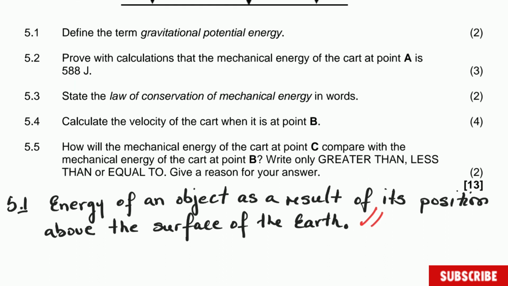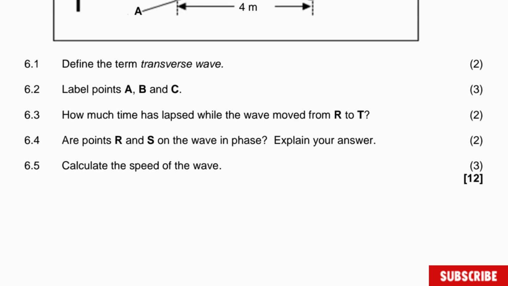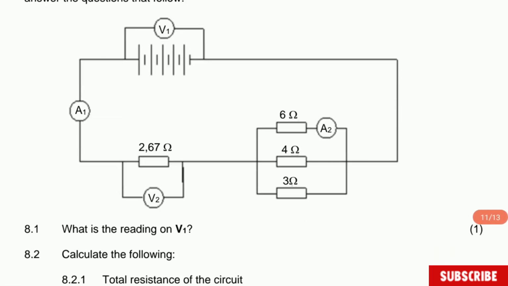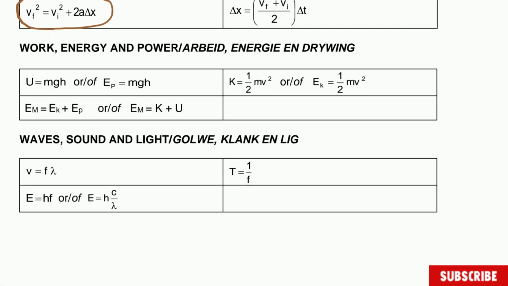Question 5.2 is prove with calculation that the mechanical energy of the cart at point A is 588 joules. So let's answer that one real fast. And this one is quite simple. It's 5.2. Now, the first thing we're going to do is to go to the formulas. Here in the formulas, which is at the end of the question paper, I'm showing you all the formulas there. Here, this formula is for mechanical energy.